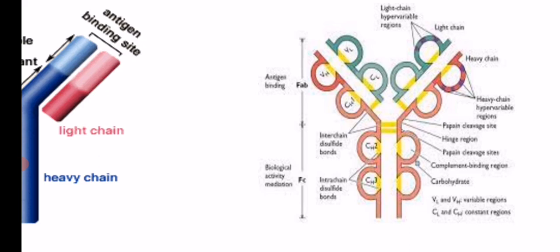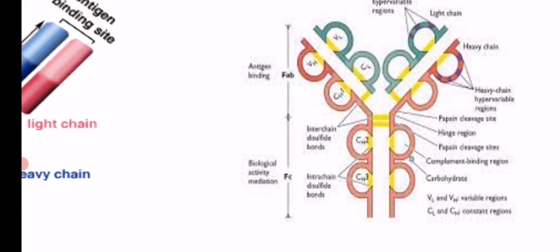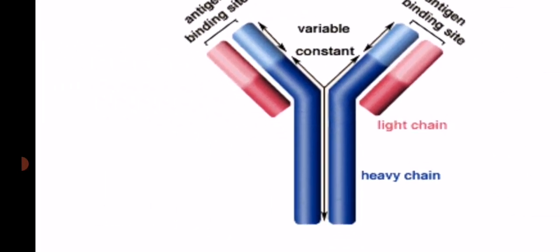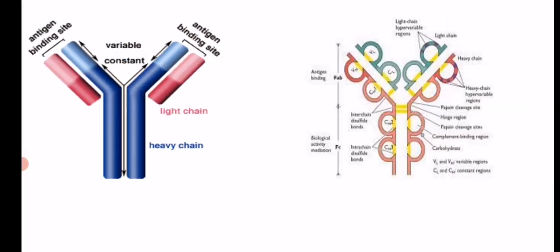The variable region of the heavy chain is VH and the variable region of the light chain is denoted by VL. The variable region of the heavy chain corresponds to the variable region of the light chain. The constant region of the heavy chain corresponds to the constant region of the light chain. So there are different domains here. Carbohydrate domains are there, and CH1, CH2, these are the domains of the constant region. So this is the Y-shaped structure of the antibody molecule.